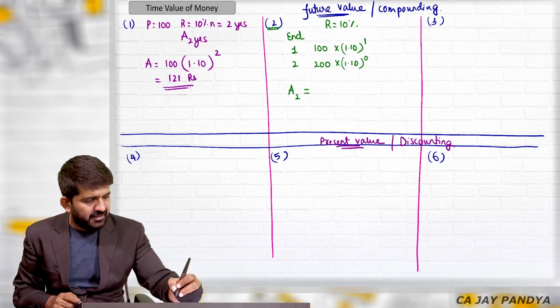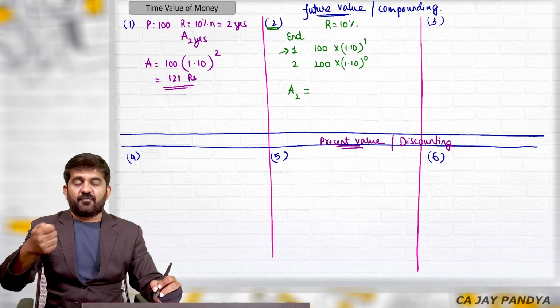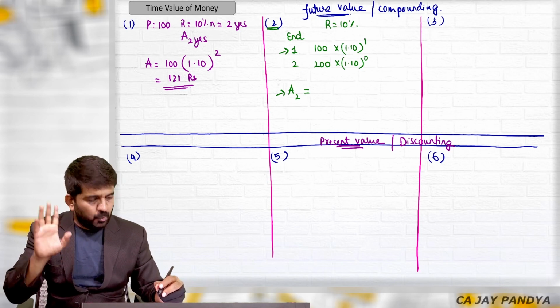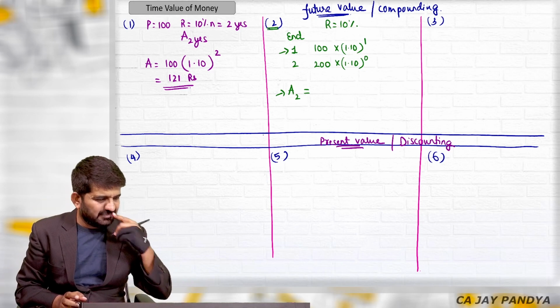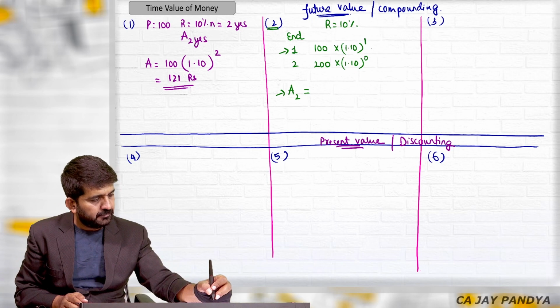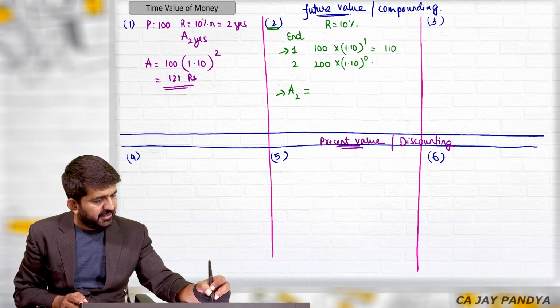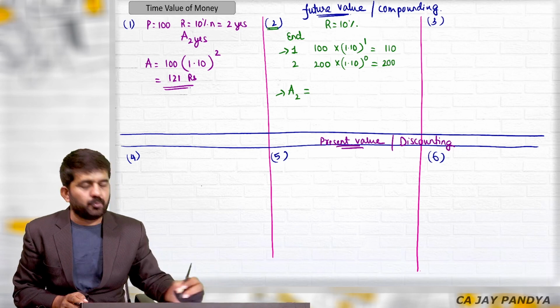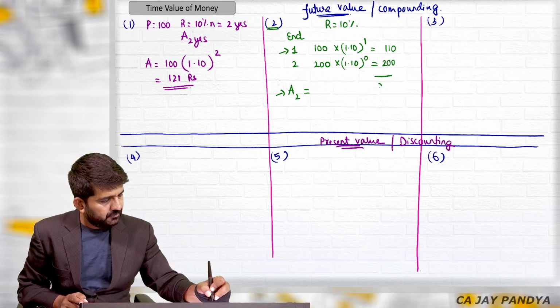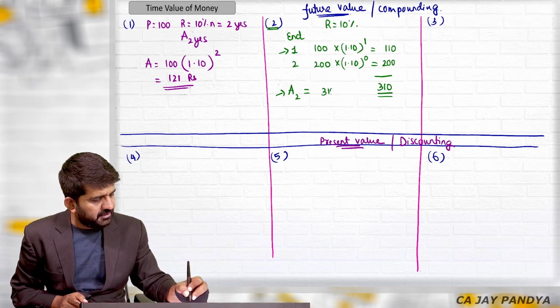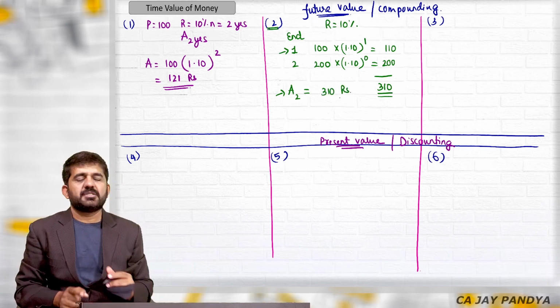Please understand, if you invest something at the end of first year and withdraw at the end of second year, you will be getting only 1 year's interest. This is 110 rupees. This will be 200 rupees only. Amount after 2 years will be 310 rupees.